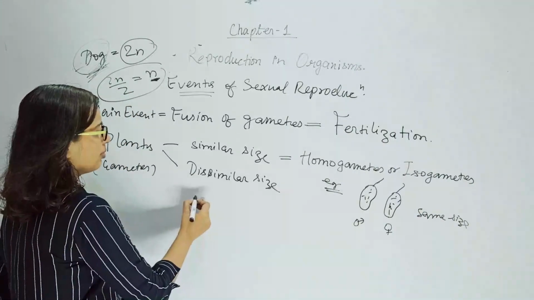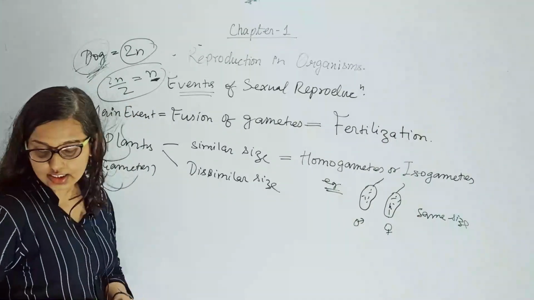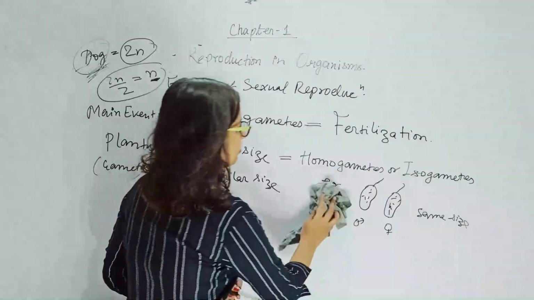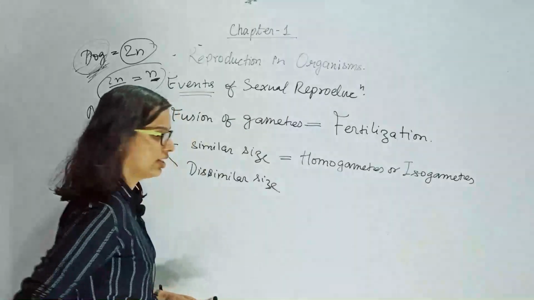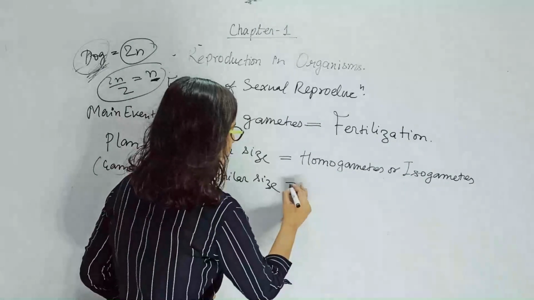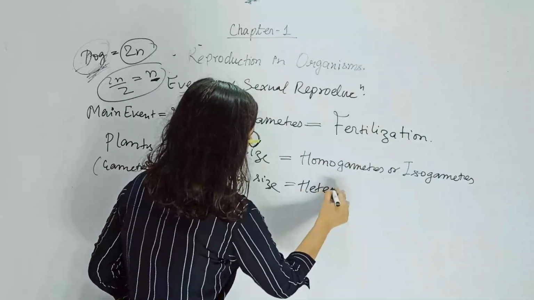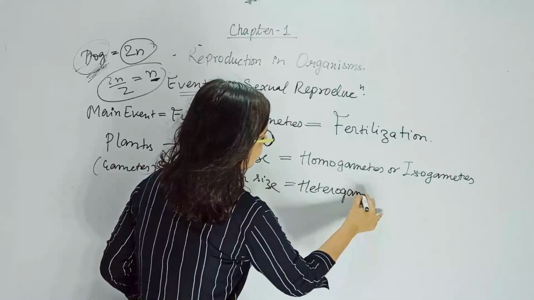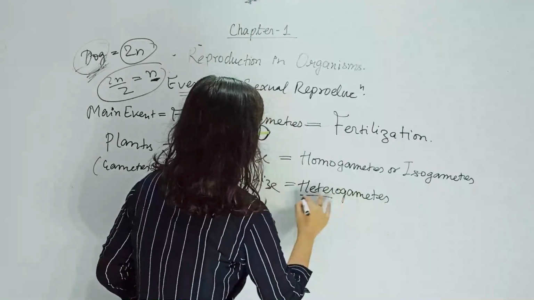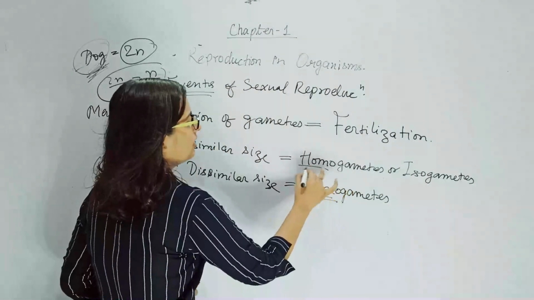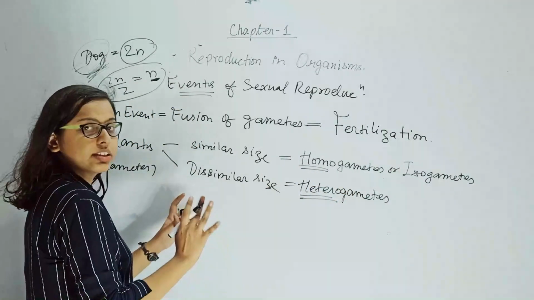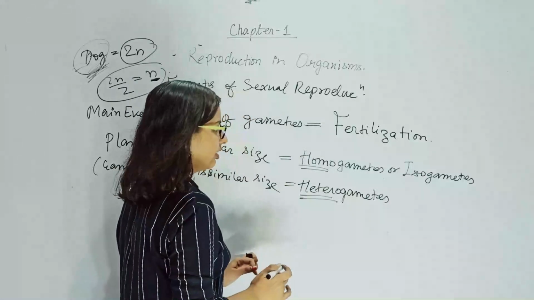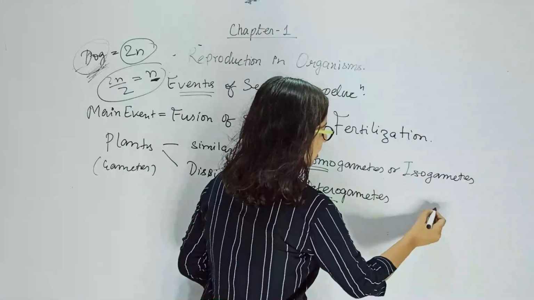Next is the dissimilar size. When the size is dissimilar, it can be termed as heterogametes. Hetero means different, homo means same. So different size. The two gametes, the male and female gametes, are different in size.